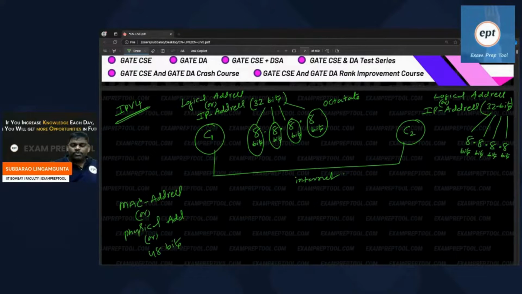MAC address is also called a physical address, which contains 48 bits, 8 bits like that 6 times.